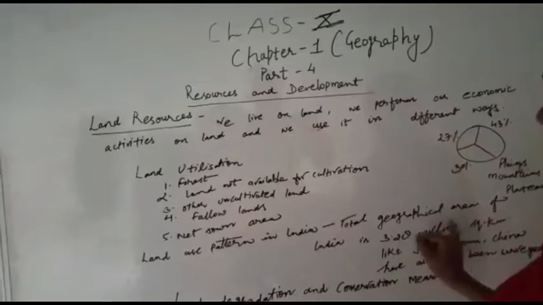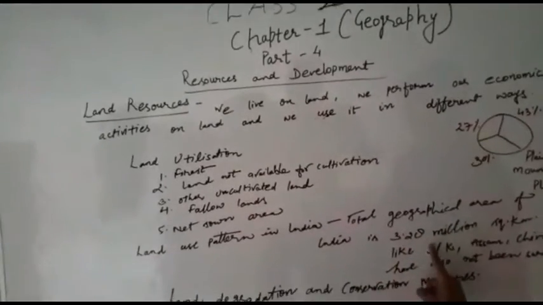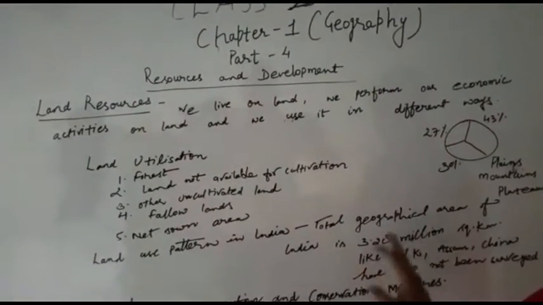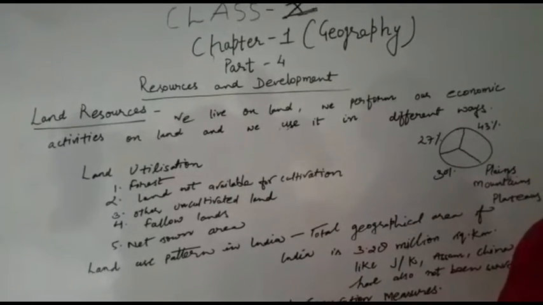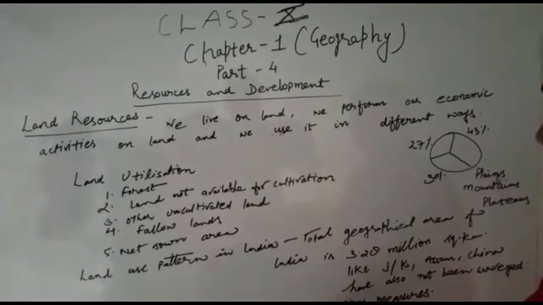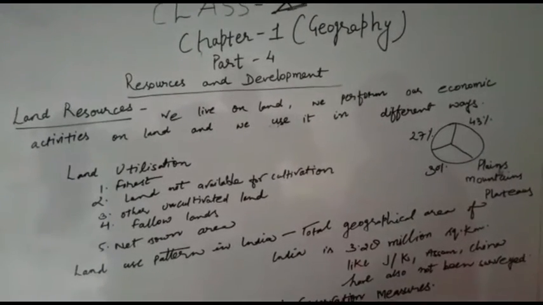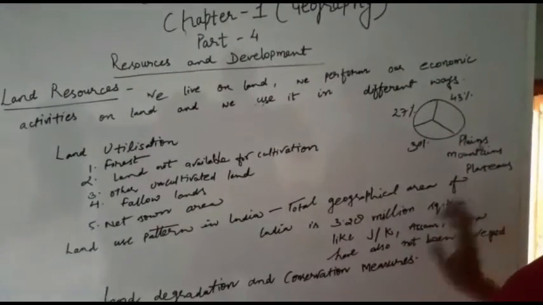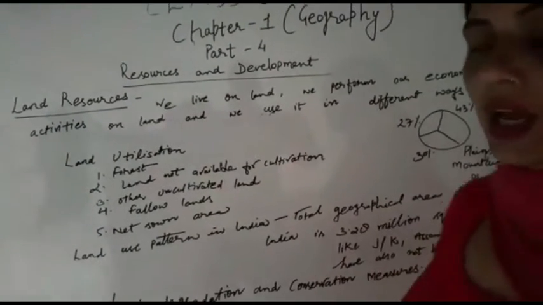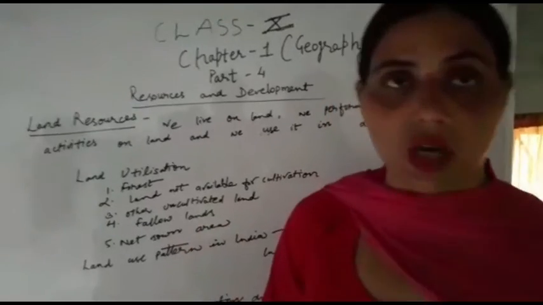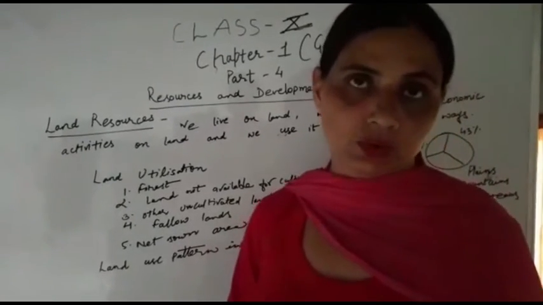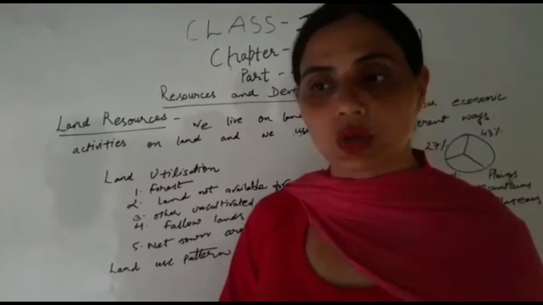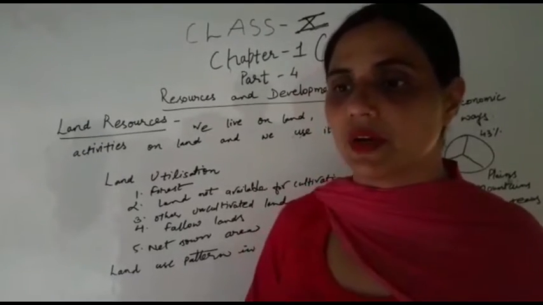the land area is 3.28 million square kilometers, and there are a few areas that we are still not able to account for, where we do not have a measurement, like Jammu and Kashmir, Assam, and China. These areas have not been surveyed yet due to a few issues, as you know very well.